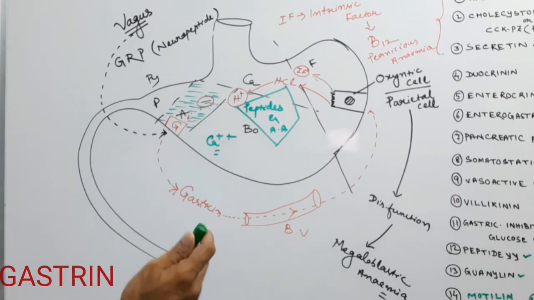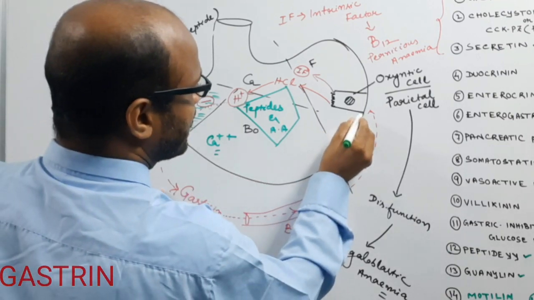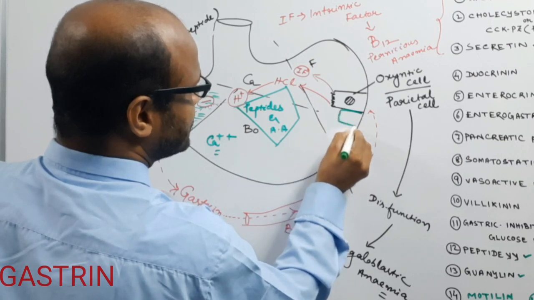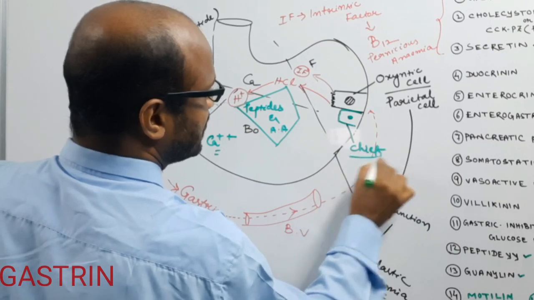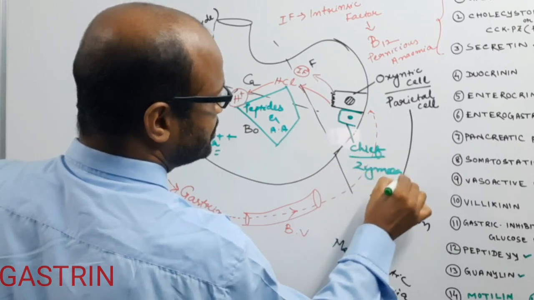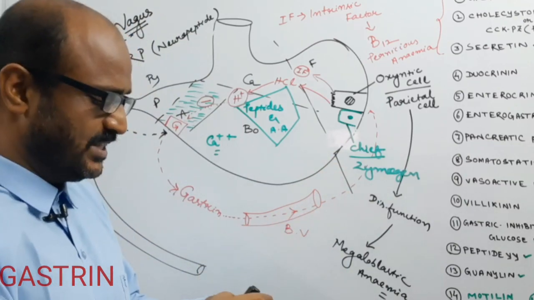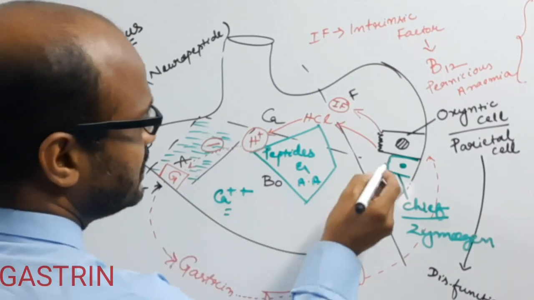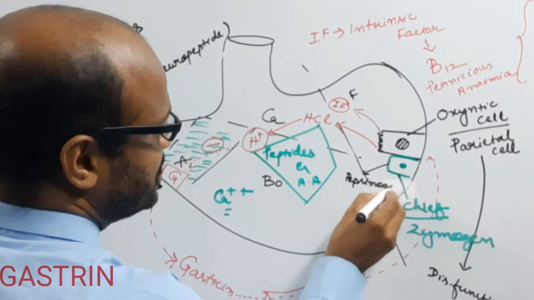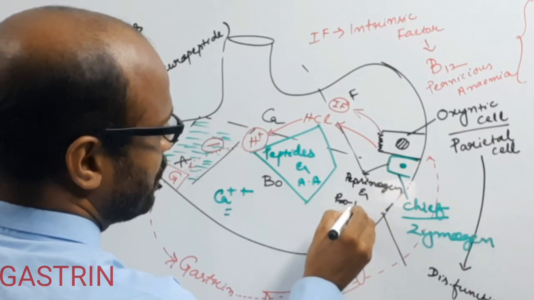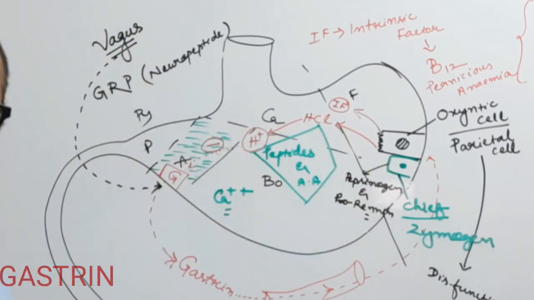The gastrin hormone also stimulates another cell, known as the chief cell or zymogen cell. Such zymogen cell or chief cell of the stomach secretes pepsinogen or prorenin. Pepsinogen and prorenin. Okay, so these are the functions of the gastrin hormone.